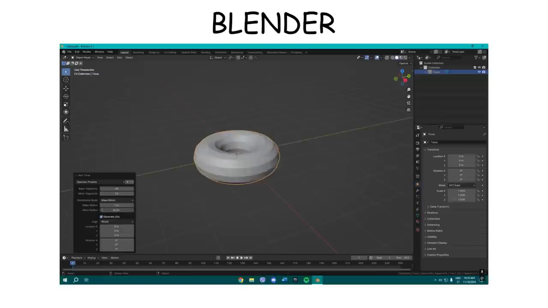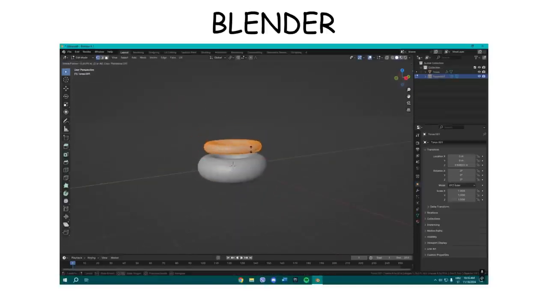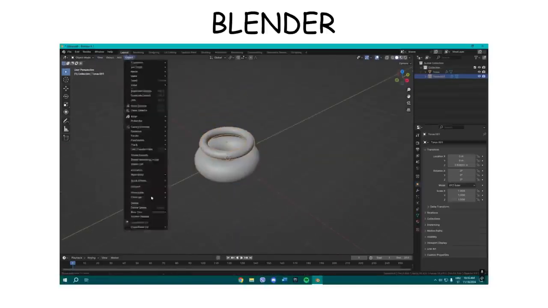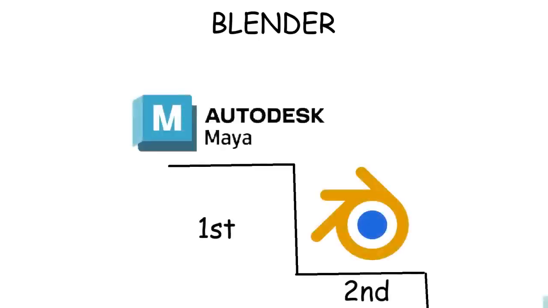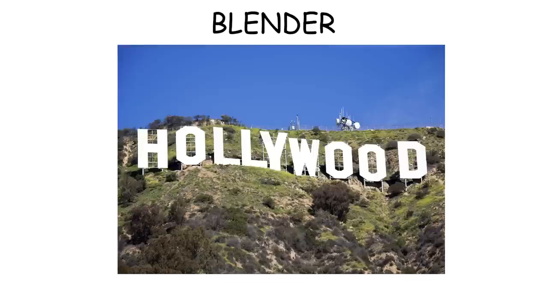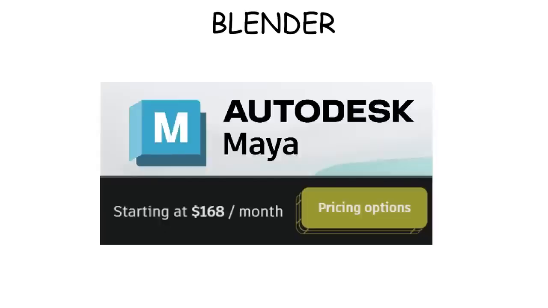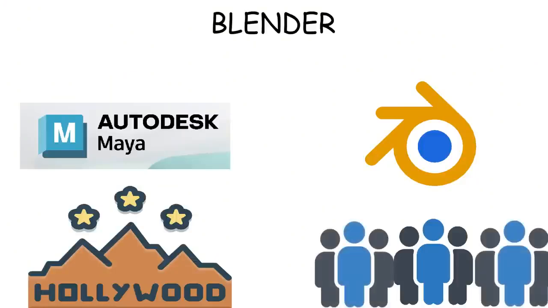Blender. Blender is a powerful and free 3D creation software used for modeling, animation, and visual effects. Now, just to be clear though, the undisputed industry standard 3D software is still Autodesk Maya. It's the professional-grade tool used by world-class animation studios in Hollywood productions. But Maya costs so much every month that even Adobe prices feel so cheap. That's why outside of those big studios, almost everyone uses Blender since it's free and open source.